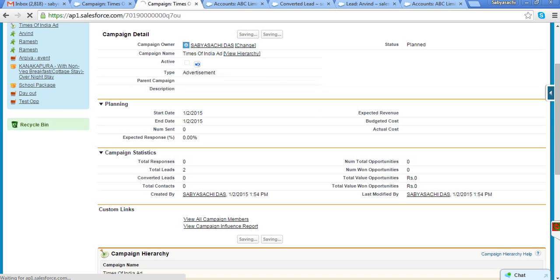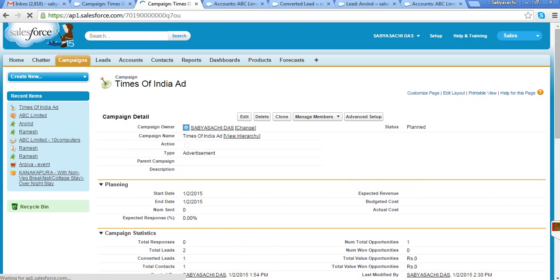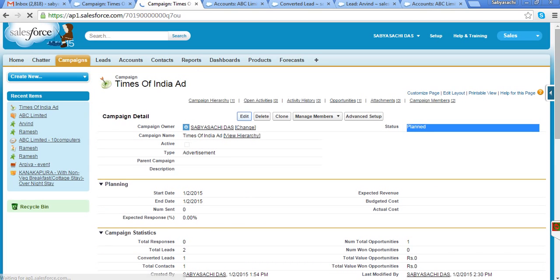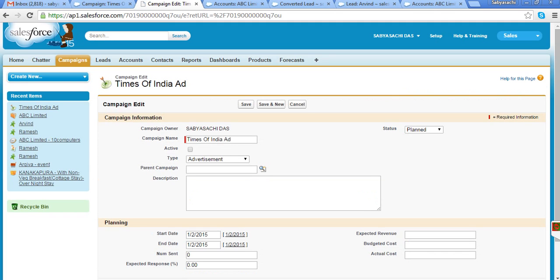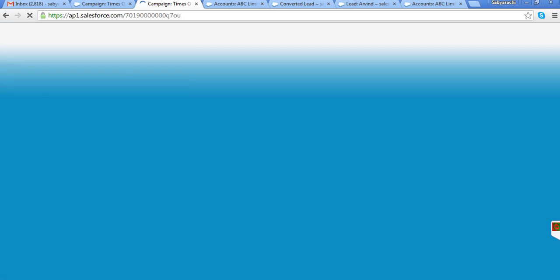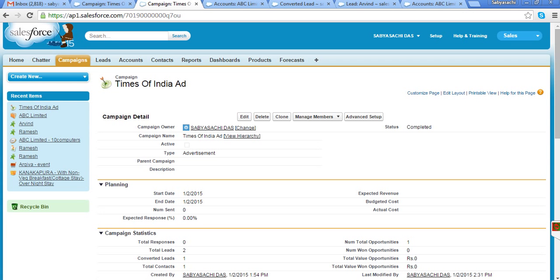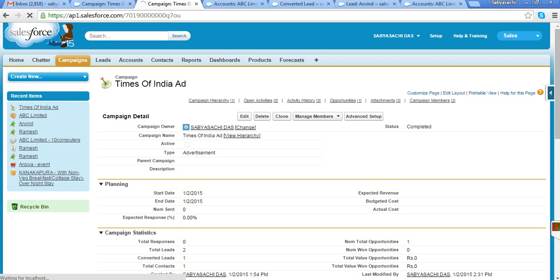Active and inactive, you can uncheck that and say it's done, or you can maintain it as planned and completed, so you know which campaigns are already over, which are in progress, which are upcoming. Like that you can maintain.